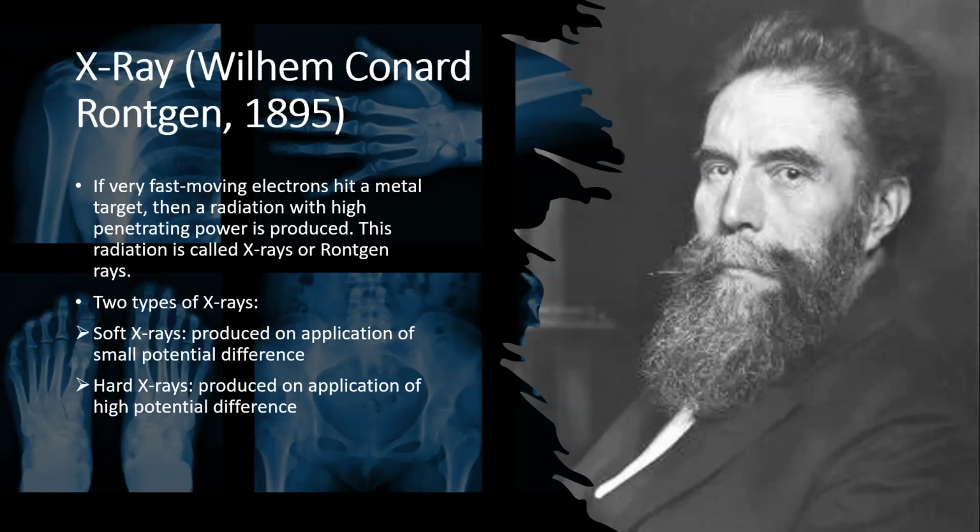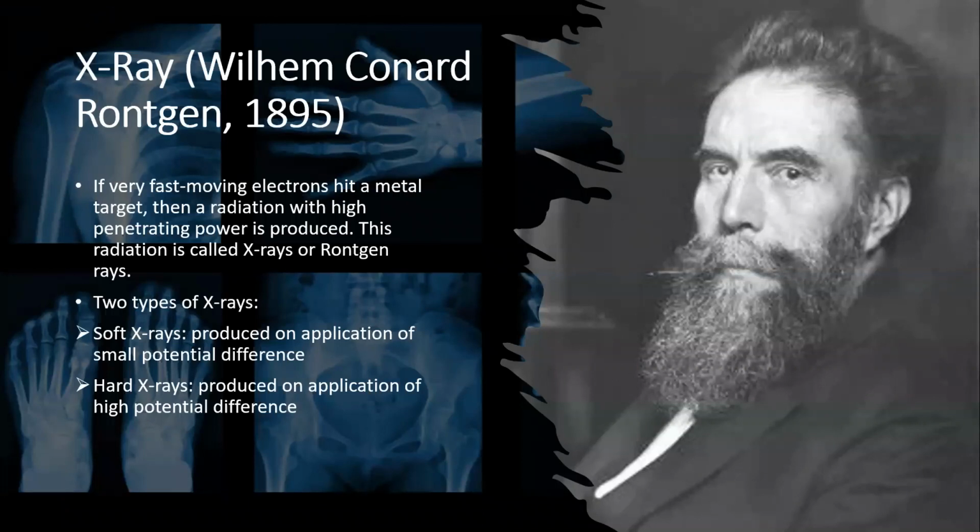So when you have an unknown quantity, we use the letter X to denote that until it is solved. So when this X-ray was discovered by William Conrad Roentgen in 1895, it was not known what this radiation is, what kind of rays they are. It was not known. So it was called X-ray or Roentgen ray.